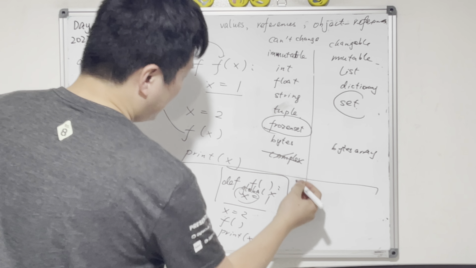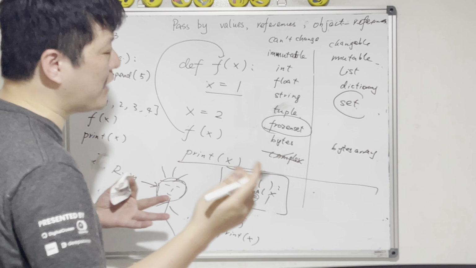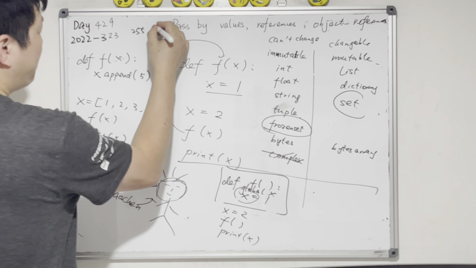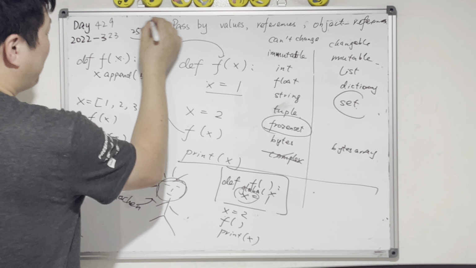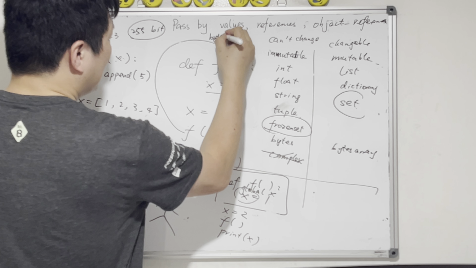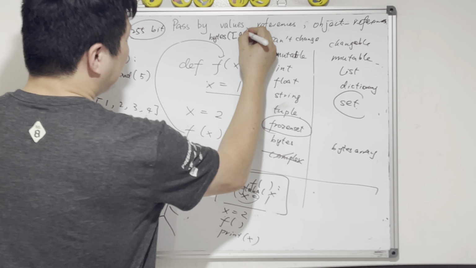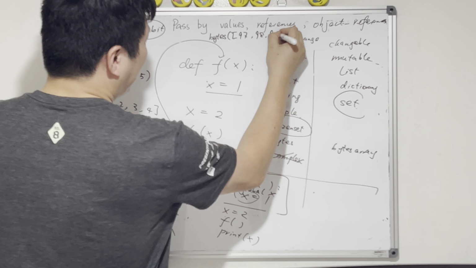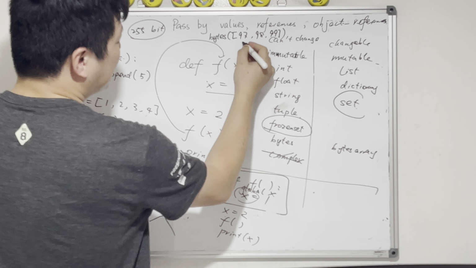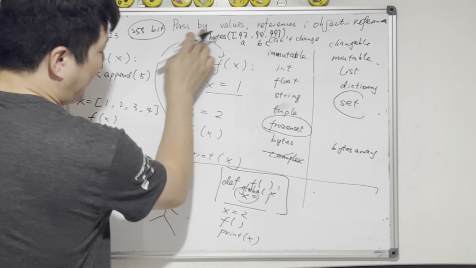The bytes and bytes array. Basically each byte is 255 bits. A byte is 255 bits. So we can declare as bytes: 97, 98, 99. Now this corresponds to A, B, C. When you declare as bytes, it's not changeable.